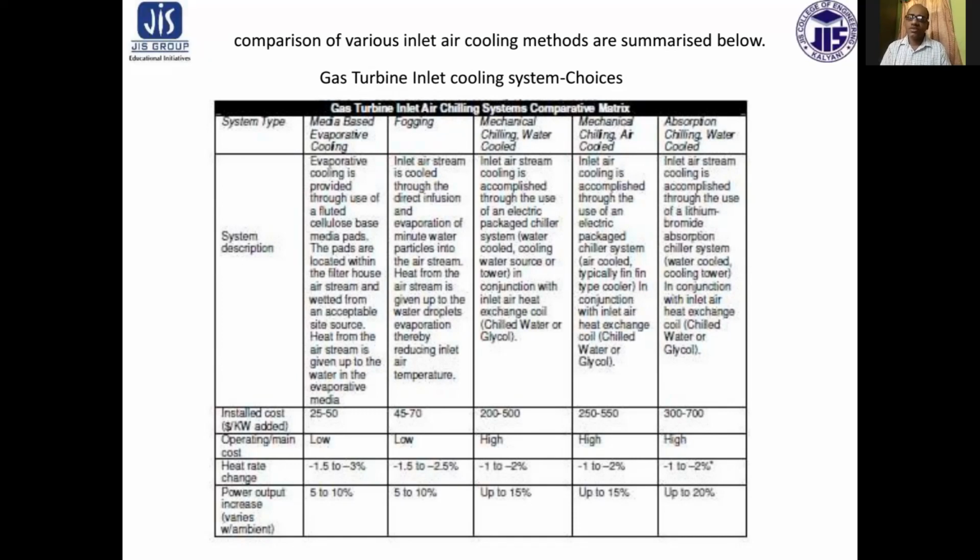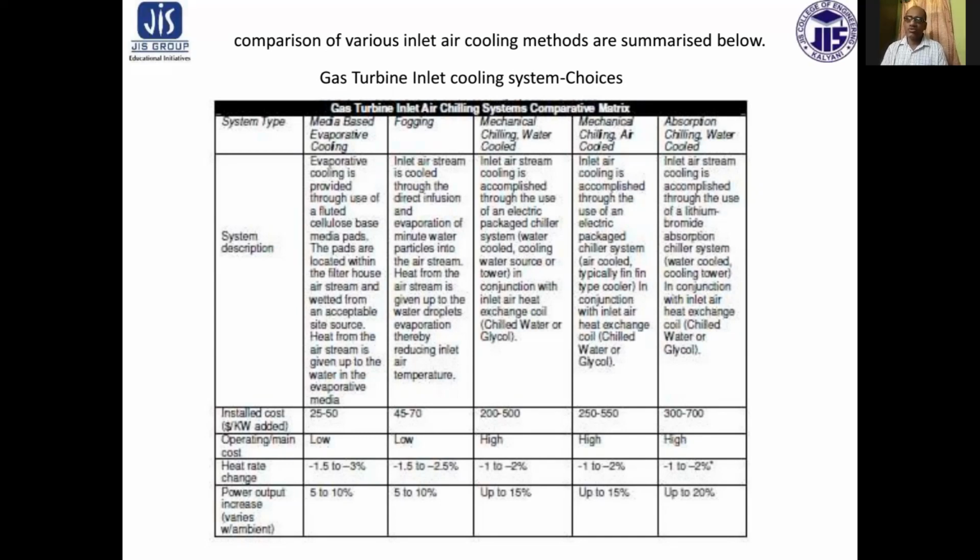Fogging. Inlet air stream is cooled through the direct infusion and evaporation of minute water particles into the air stream. Heat from the air stream is given up to the water droplets evaporation, thereby reducing inlet air temperature. The installation cost is slightly higher than the previous one, that is $45 to $70 per kilowatt added. Operating and maintenance cost also low. Heat rate, that is 1.5 to 2.5, it varies, and power output is 5 to 10%.